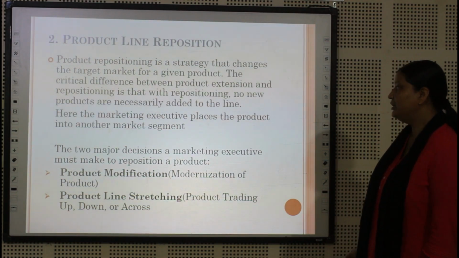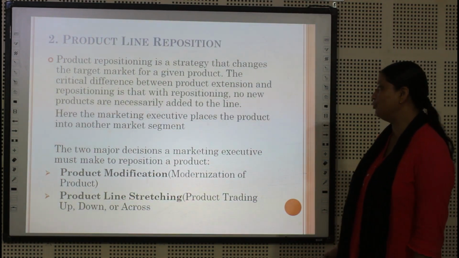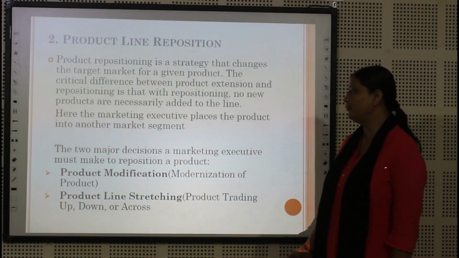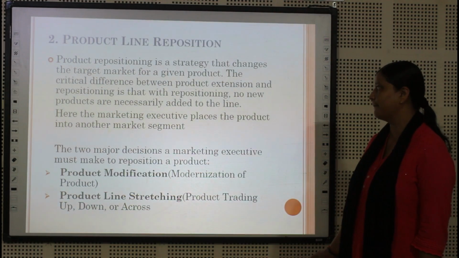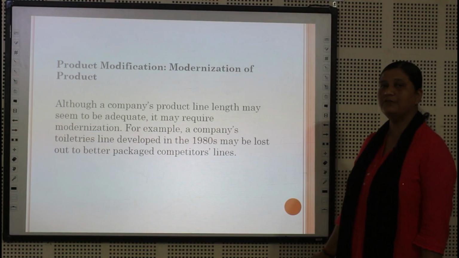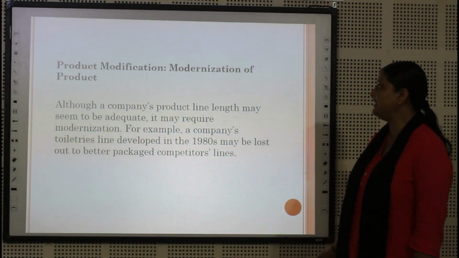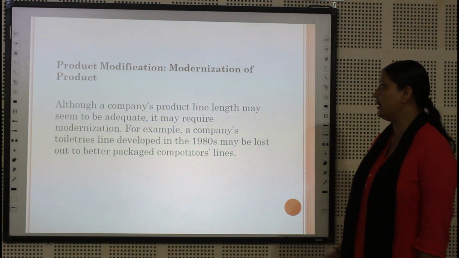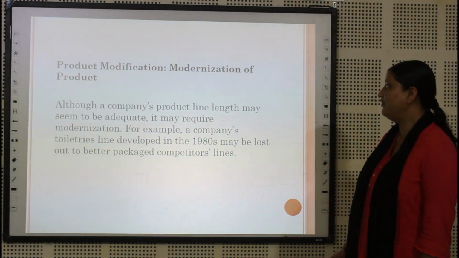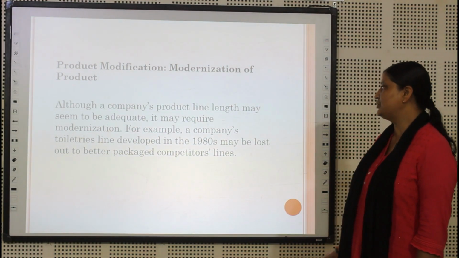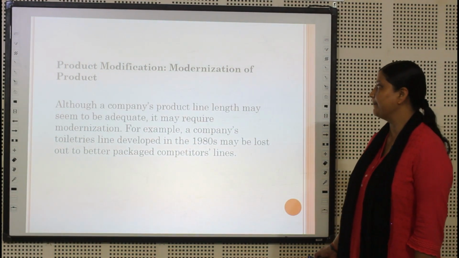The two major decisions the marketing executive must make to reposition a product are product modification and product line stretching. Product modification is the modernization of the product. Although a company's product line length may seem to be adequate, it may require modernization. For example, a company's toiletries line developed in the 1980s may lose out to better packaged competitors' lines.